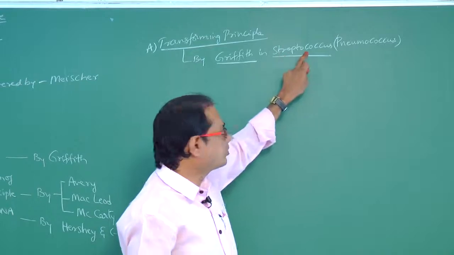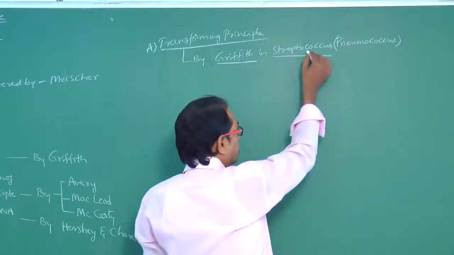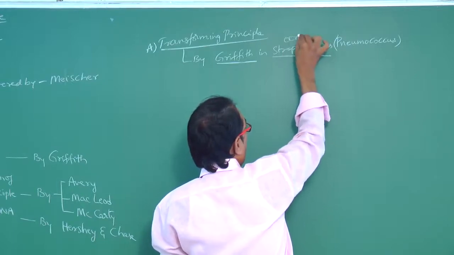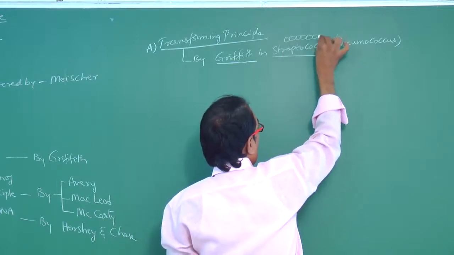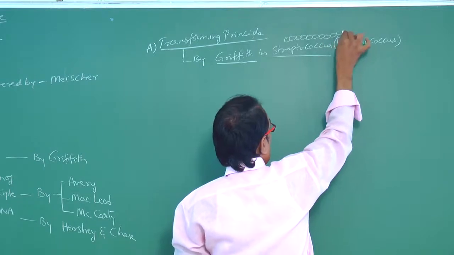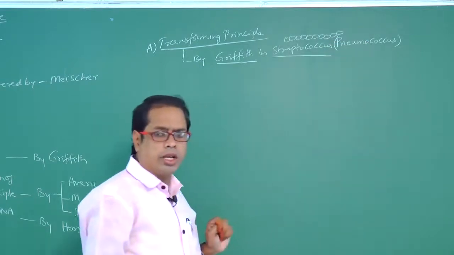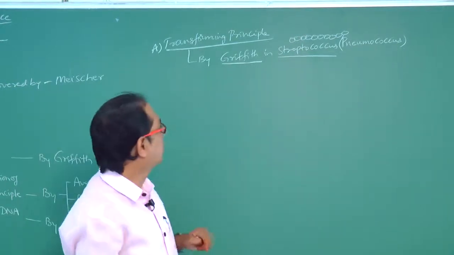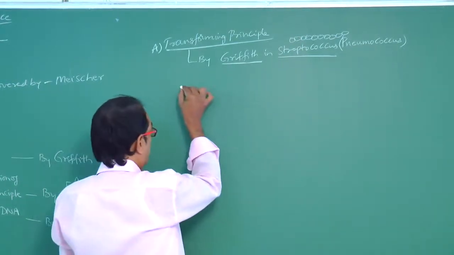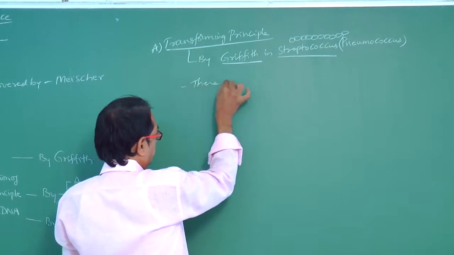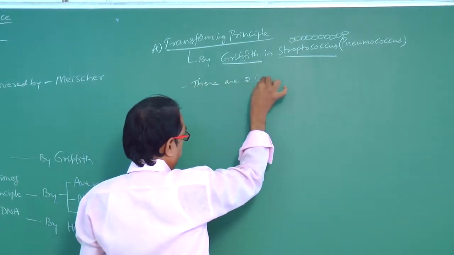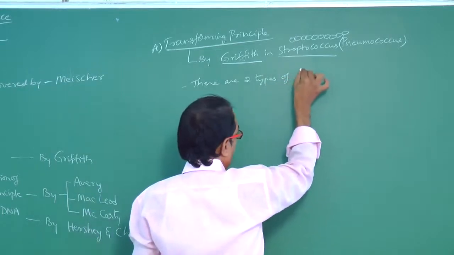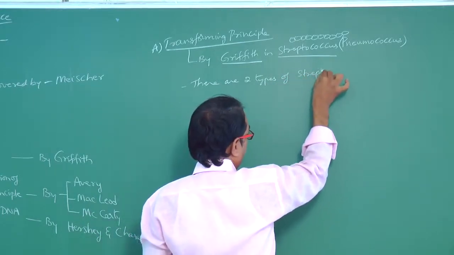What does it mean, streptococcus? Streptococcus means spherical. Strepto means chain. A chain of spherical shaped bacteria. A chain of spherical shaped bacteria is called Streptococcus, right? In this there are two types of Streptococcus.